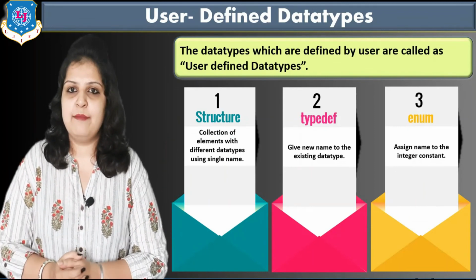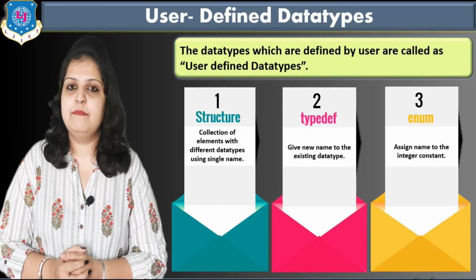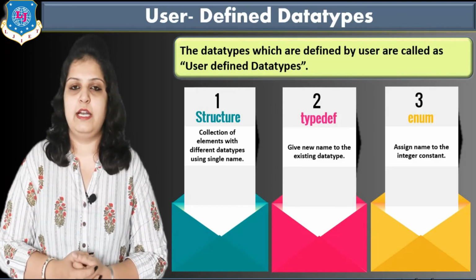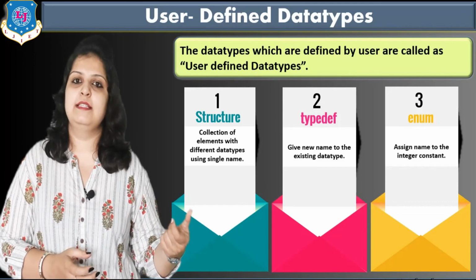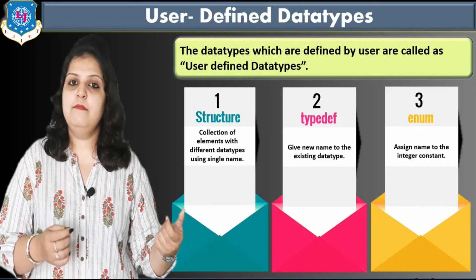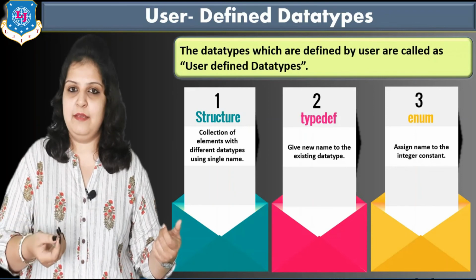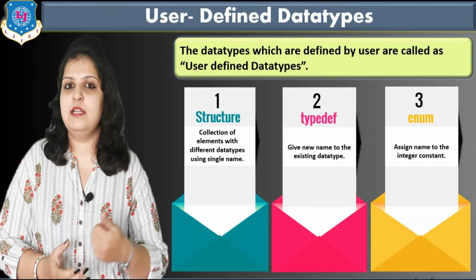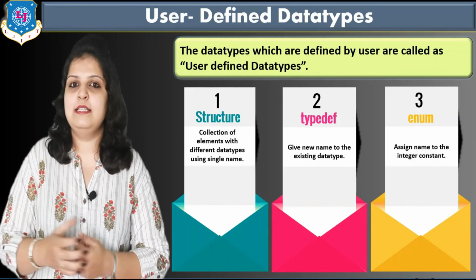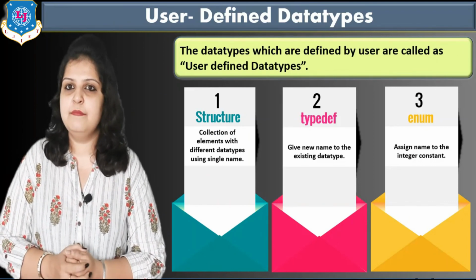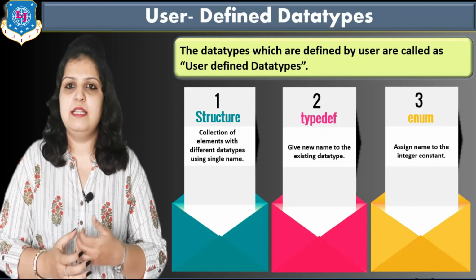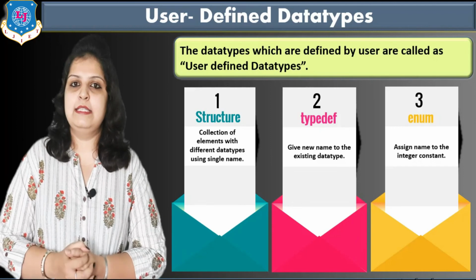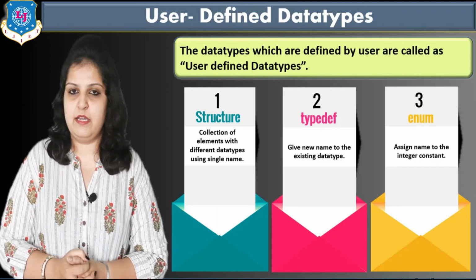Then second is typedef. What do you mean by typedef? Typedef is used to give a new name to an existing data type. Means integer is one existing data type, but if we want to give our own name as a data type, then it is possible using typedef. And last is enum. What is enum? Enum is used to assign names to our integer constants. So these are all examples of user defined data types.